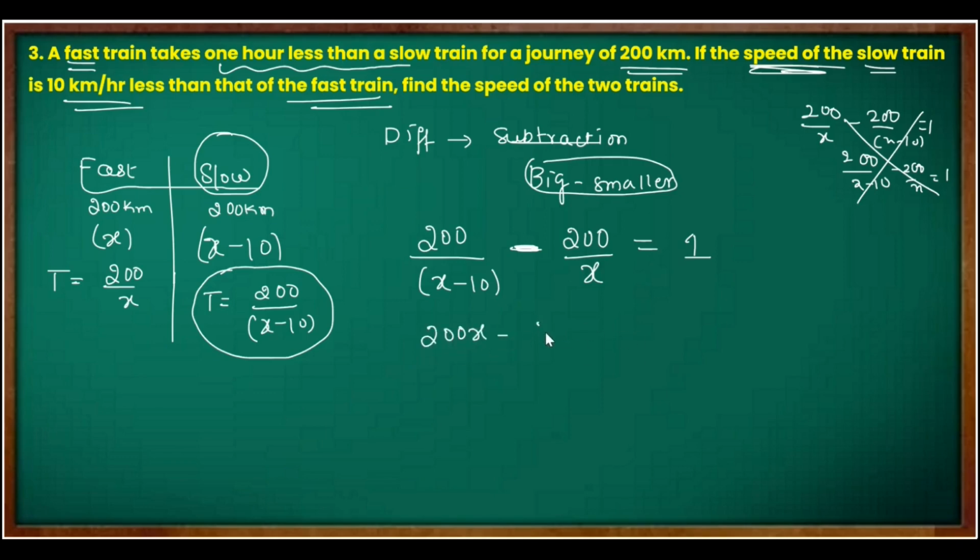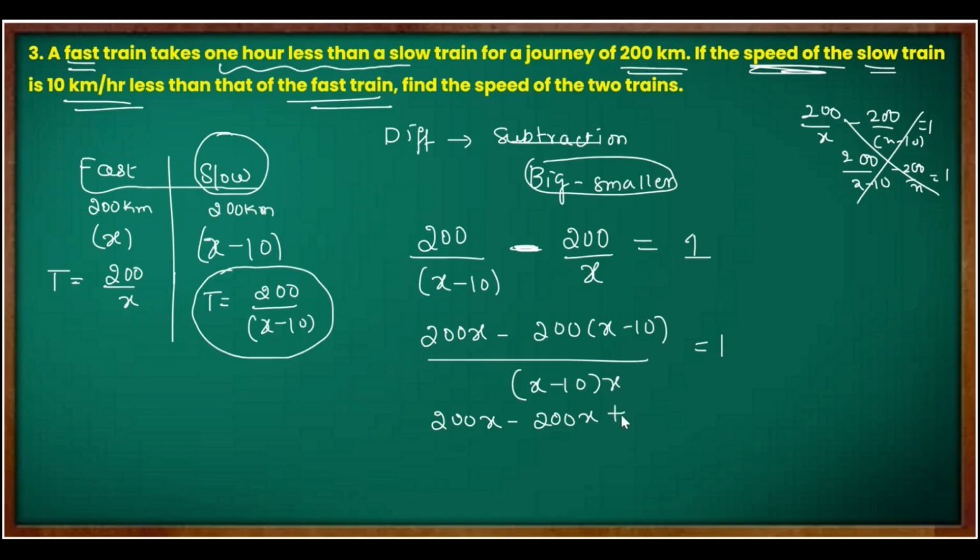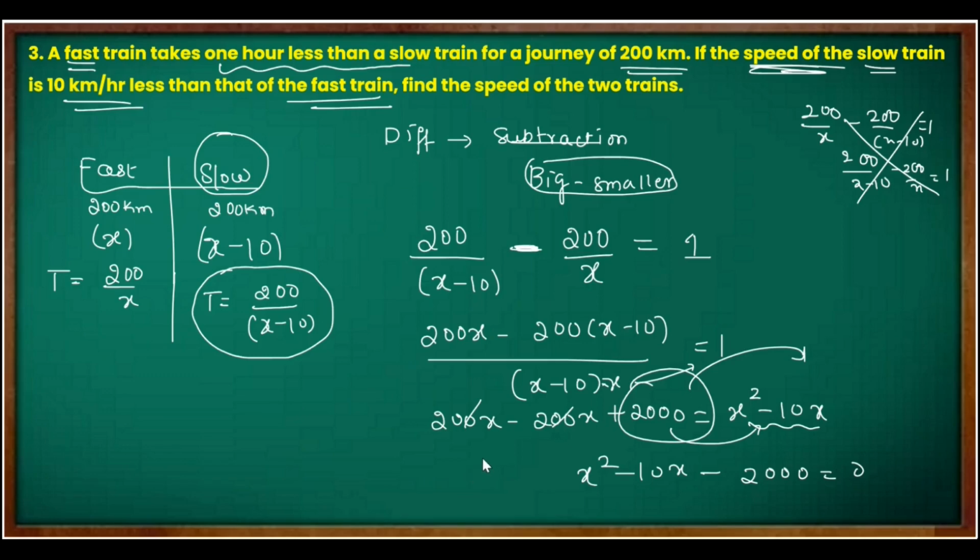From here, cross multiply. Down I will write x minus 10 into x, which is equal to 1. So here I got 200x, then here I got minus 200x plus 2000 is equal to, if I multiply these two and shift it here, what will happen? x square minus 10x you will remain with. So you can cancel these two, you are remaining with 2000. Shift that side, write it down: x square minus 10x minus 2000, because plus 2000 went that side.